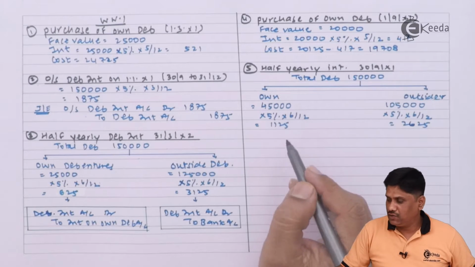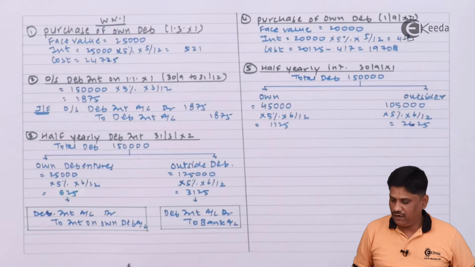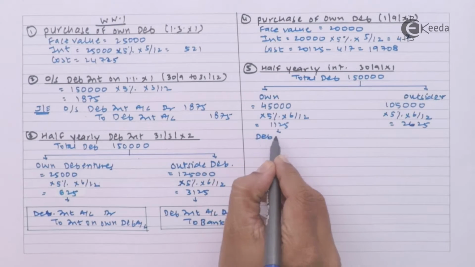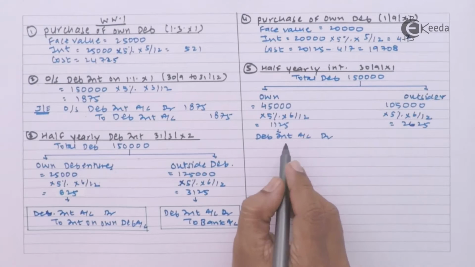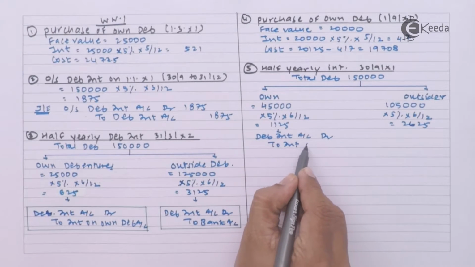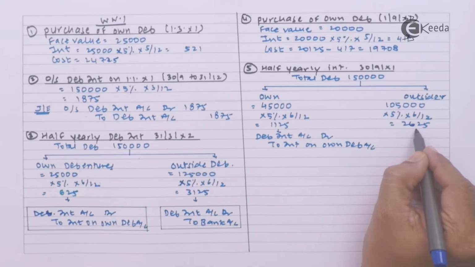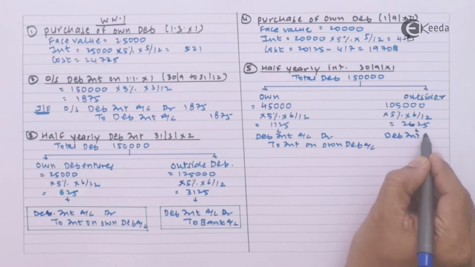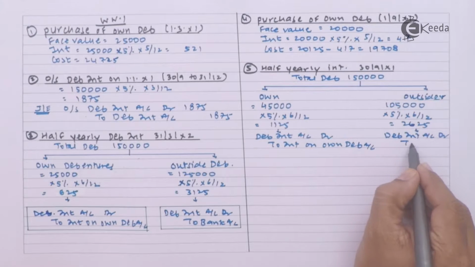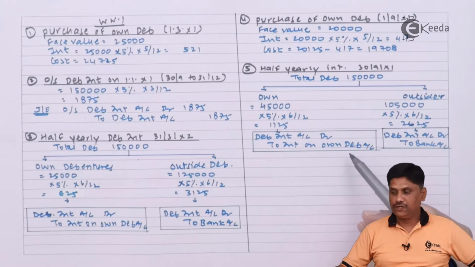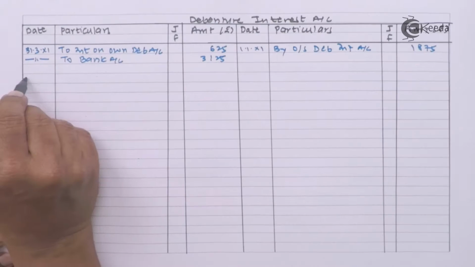Right? Interest on own debenture and interest on outsider. Our entries will remain the same. That means here my entry will be, right? Debenture interest account debit to interest on own debenture and to bank.